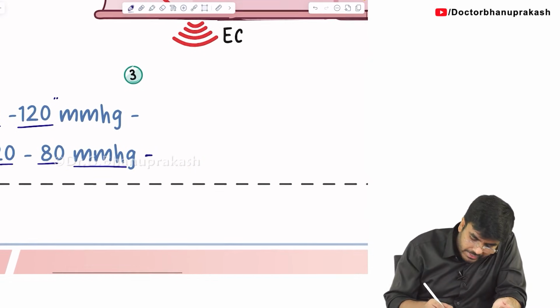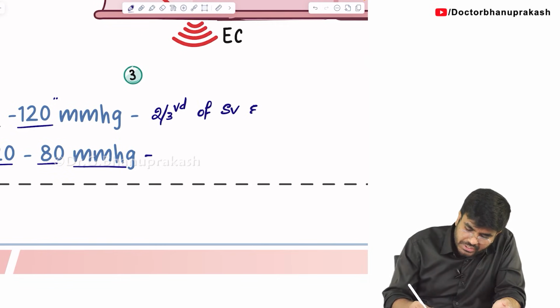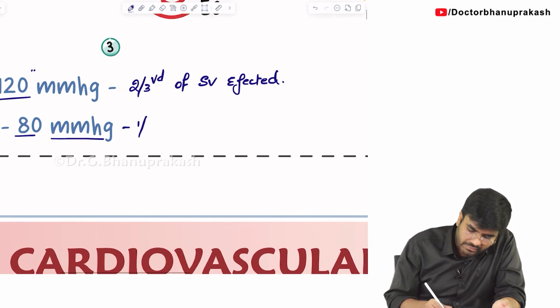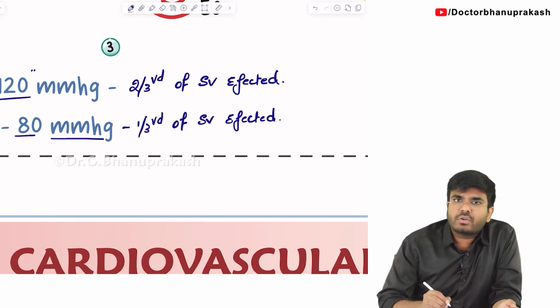Right here, two-third of stroke volume will be ejected. Two-third of stroke volume is ejected. Here only one-third of SV, stroke volume, is ejected. Two-third of stroke volume ejected, one-third of stroke volume ejected.